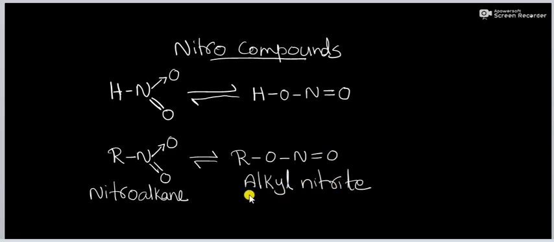These aliphatic nitro compounds, that is alkyl derivatives, arise from nitrous acid. Alkyl derivatives originated from this nitrous acid are called aliphatic nitro compounds.